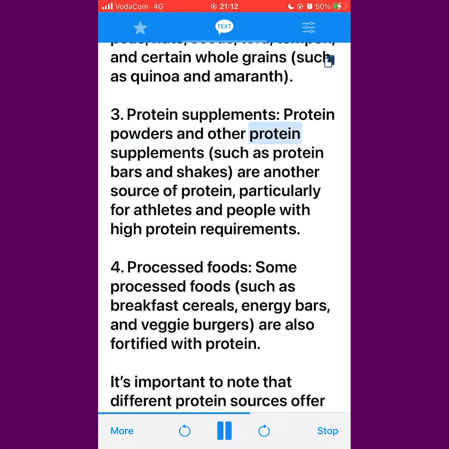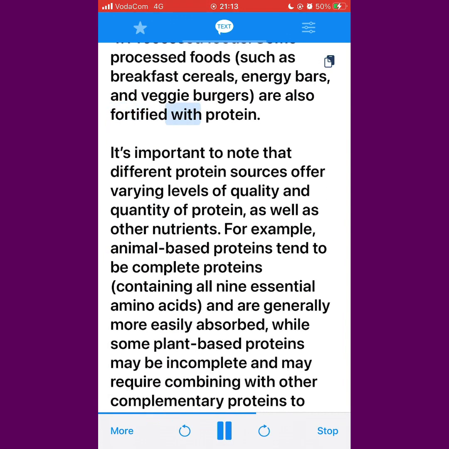3. Protein supplements. Protein powders and other protein supplements, such as protein bars and shakes, are another source of protein, particularly for athletes and people with high protein requirements. 4. Processed foods. Some processed foods, such as breakfast cereals, energy bars, and veggie burgers, are also fortified with protein.